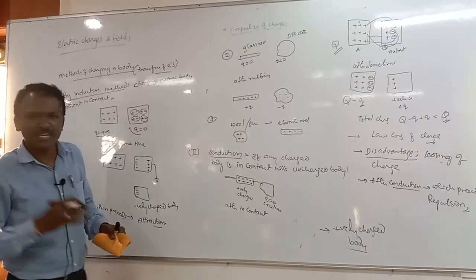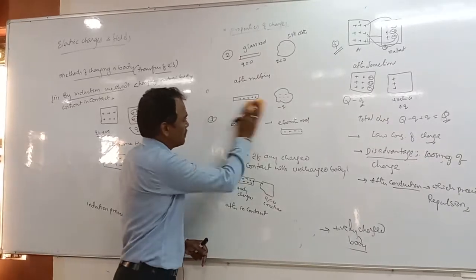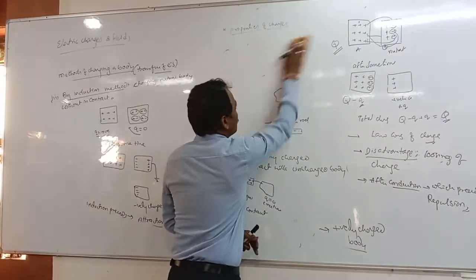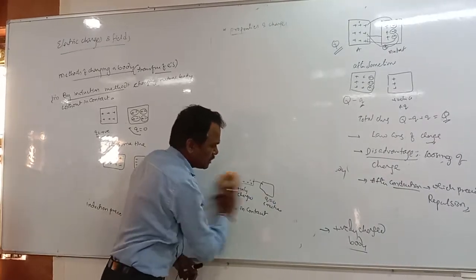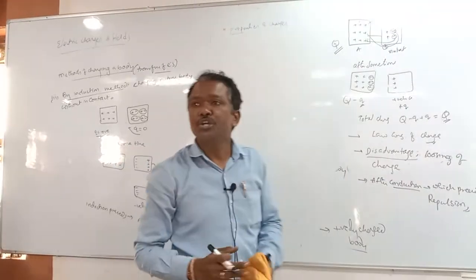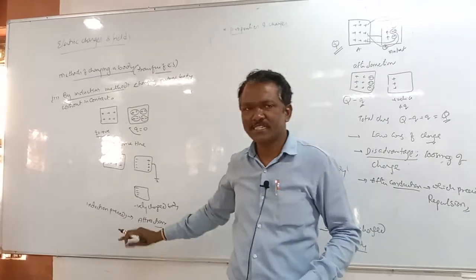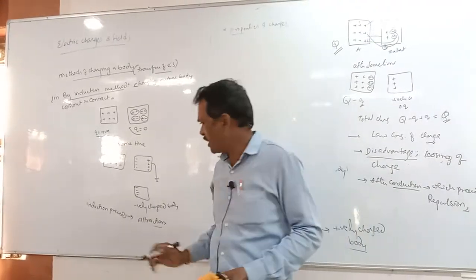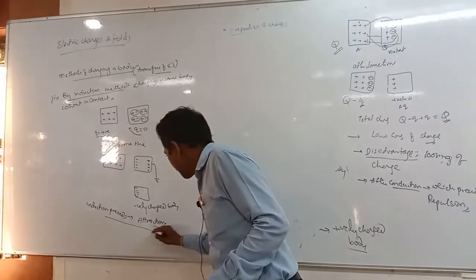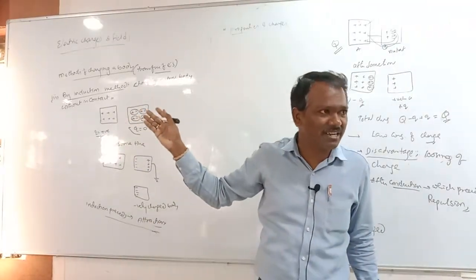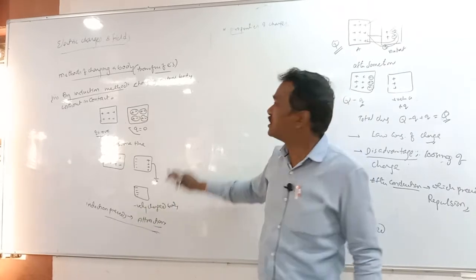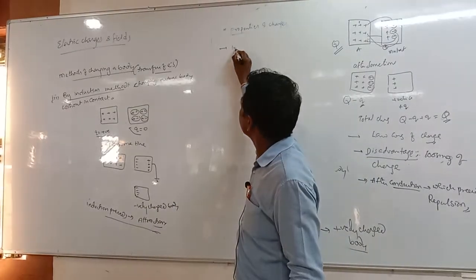So in all cases, if just by keeping it nearer to the charged body it is simply attracting, it means due to induction it is attraction. Finally, which is the best method among these methods? Induction is the best process.